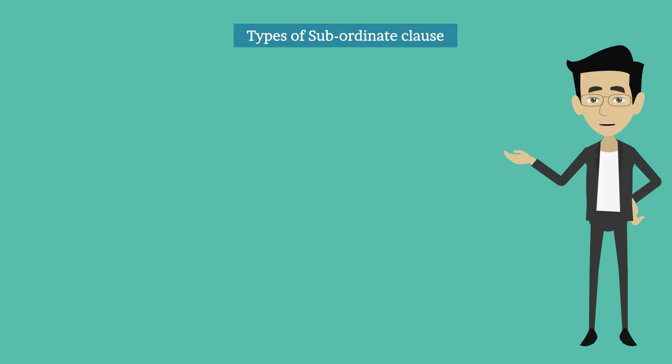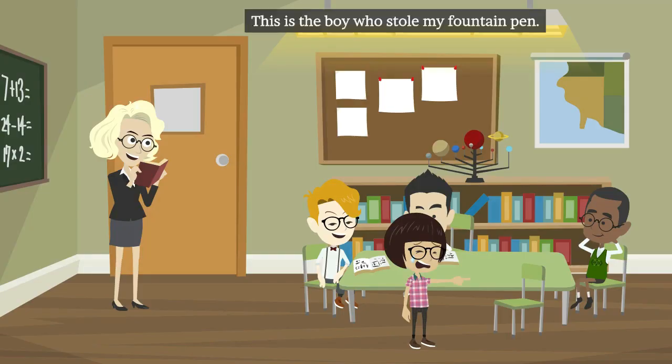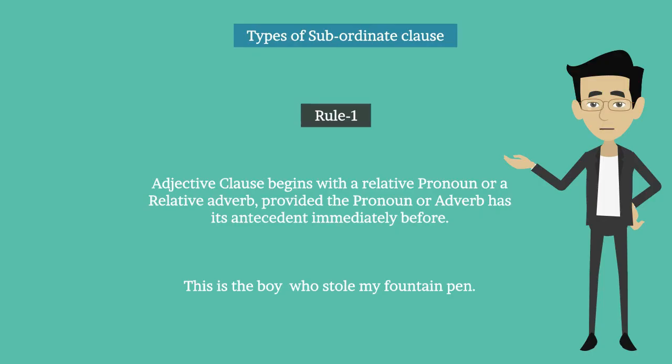Rules of adjective clause. Rule number 1. Adjective clause begins with a relative pronoun or a relative adverb, provided the pronoun or adverb has its antecedent immediately before. For example, this is the boy who stole my fountain pen. In this, who stole my fountain pen is an adjective clause because it begins with the relative pronoun who and its antecedent boy has been used immediately before it.